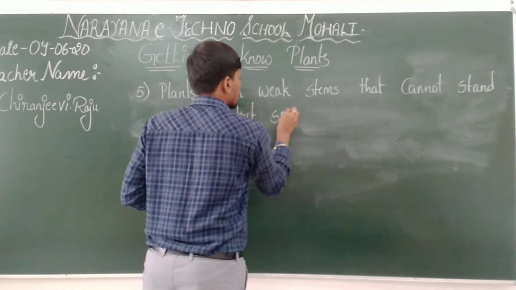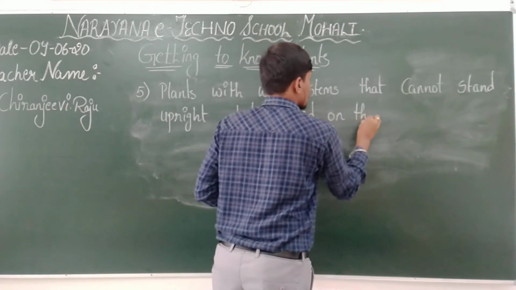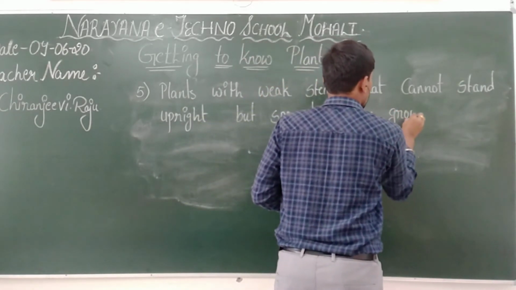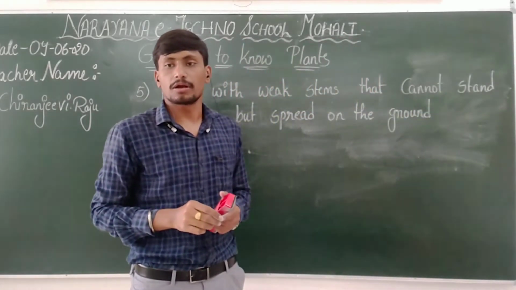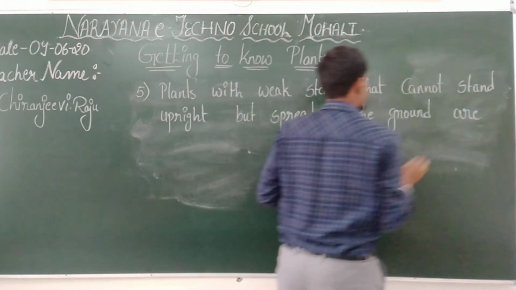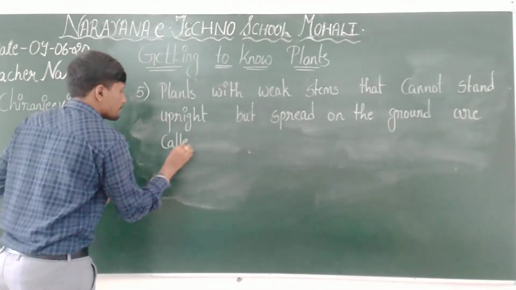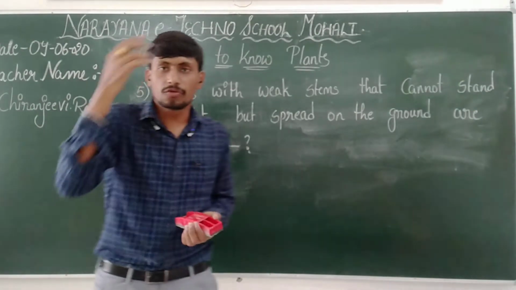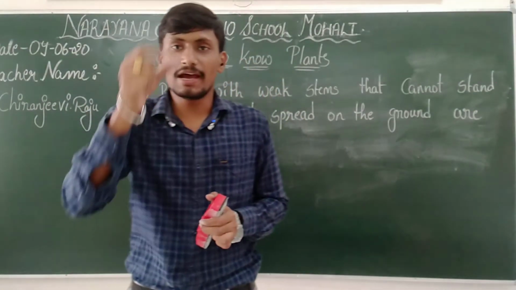But spread on the ground are called dash. So here in this one we can see that some plants used to be there where the stem is very weak.